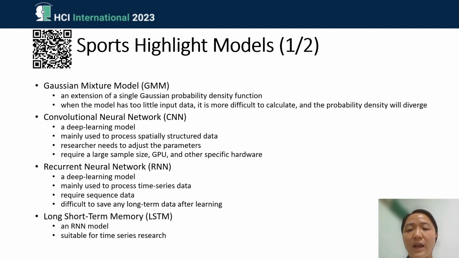And for the RNN, it is really hard to handle long-term data, after the model has learned from the pre-processing procedures. And there is also another RNN model called long short-term memory, but it is also still suitable for time series research.